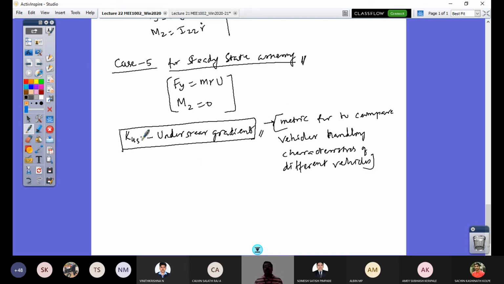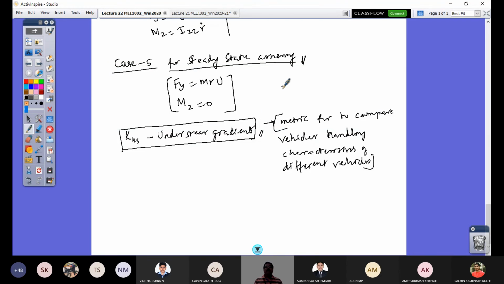For the 3 vehicles, you would have different understeer gradients, and that can be determined, which is an important parameter for vehicle handling study, just considering the steady state cornering operating condition of your vehicle. So just having this one equation, Fy is equal to MRU, you are able to comment on your vehicle tendency and its handling capability. Which vehicle is more sporty, which vehicle is more safe, and so on, that you can conclude, right? That is an advantage of having this.